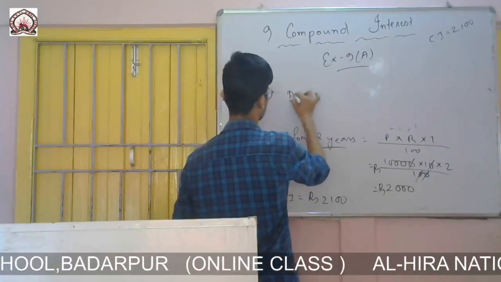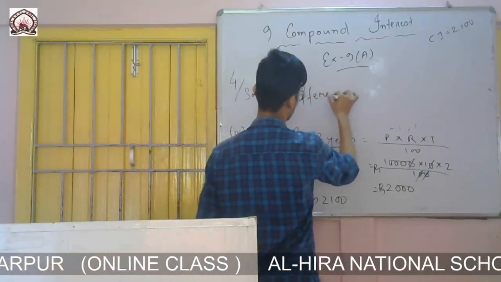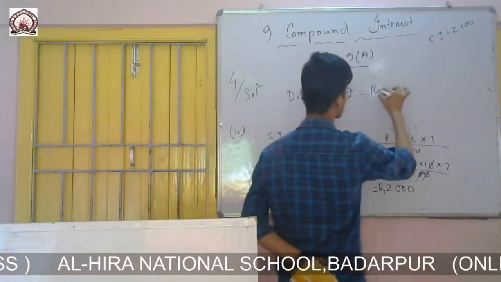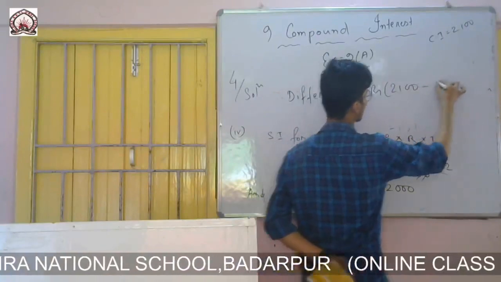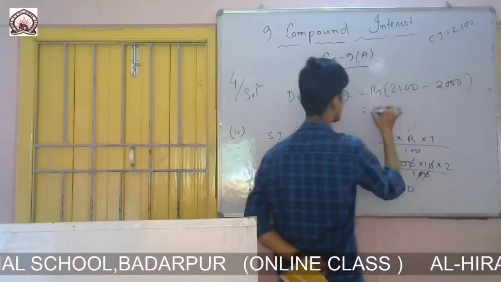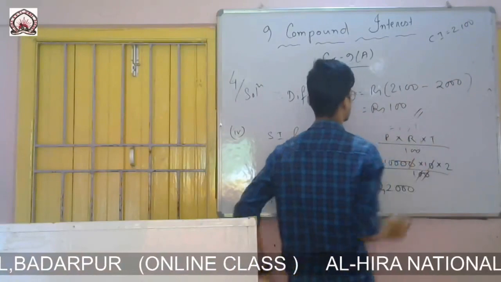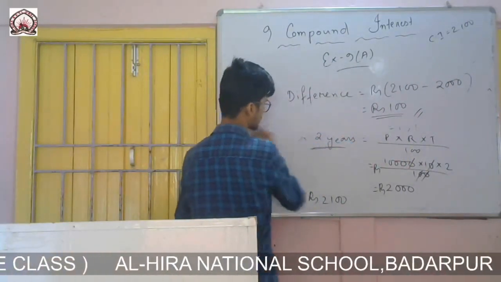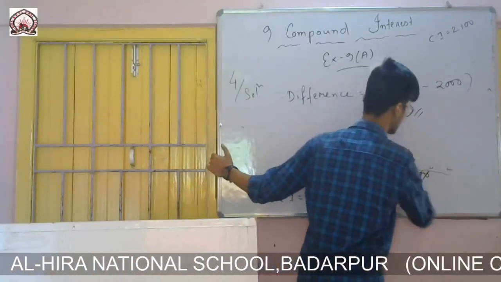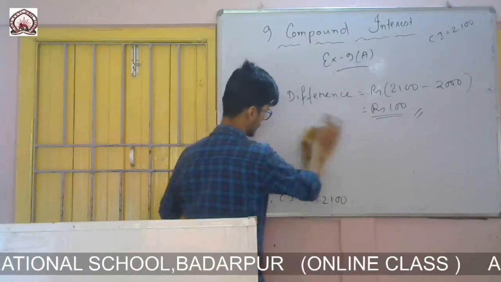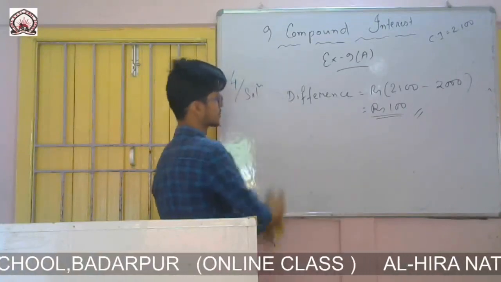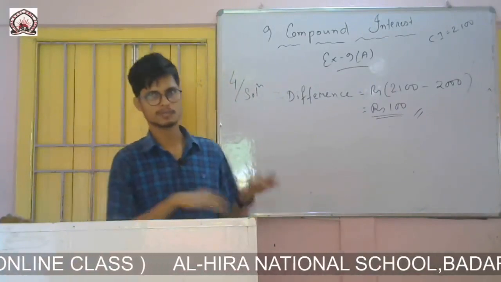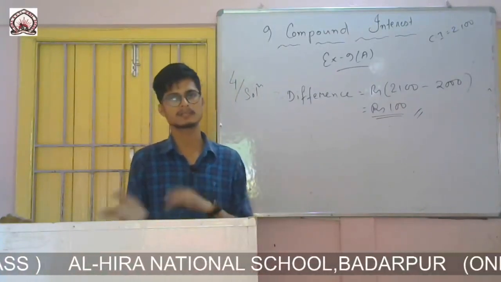So therefore the difference will be rupees 2100 minus 2000. So it will be 100. So this is the difference between compound interest and simple interest for 2 years on the same principal, that is 10,000, and rate of interest also same 10%. So if anyone asks you which one will be better option, simply simple interest is always less than compound interest.